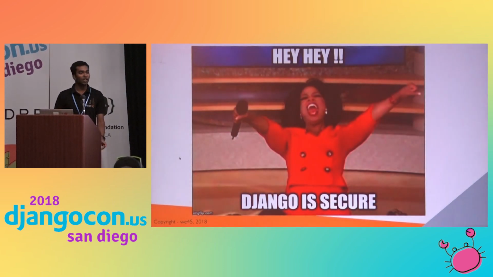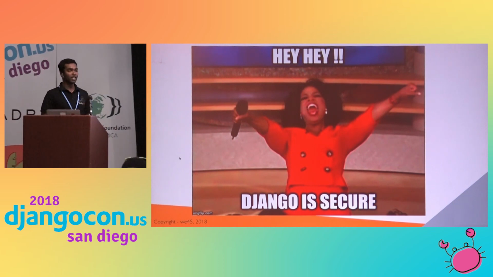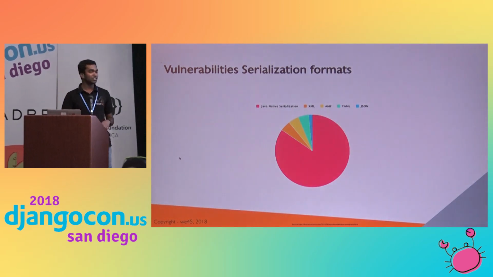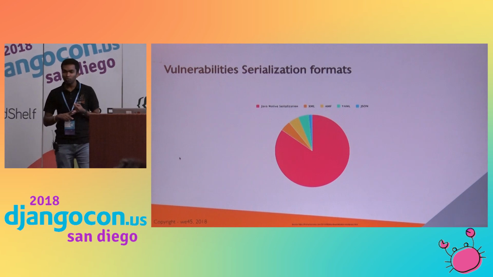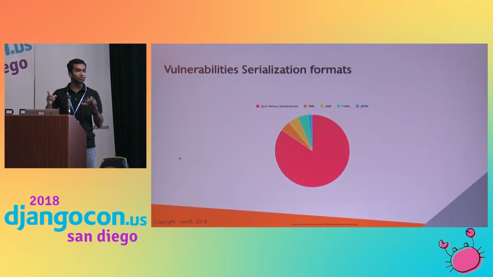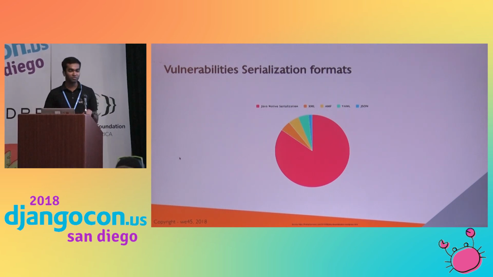Yes, I know, Django is secure, right? As I mentioned, yes, of course, Django is secure. But what about this? We use serialization: XML we use, YAML we use, and JSON we use, right? How many of you have used PyYAML? Okay, it's good, not bad.